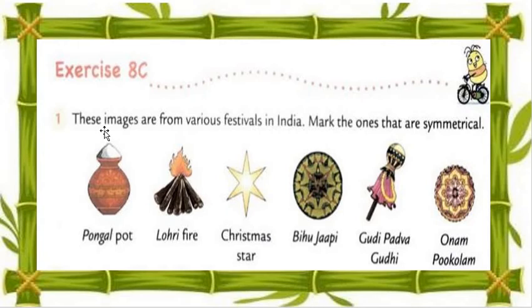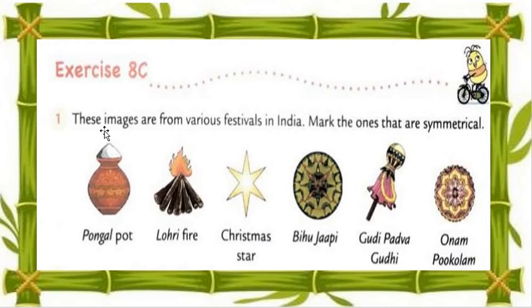When we draw the middle line, we are dividing it into equal parts, dear students. So it's symmetrical, otherwise non-symmetrical. So yes, the Pongal pot is dividing into equal parts. That's why we call it